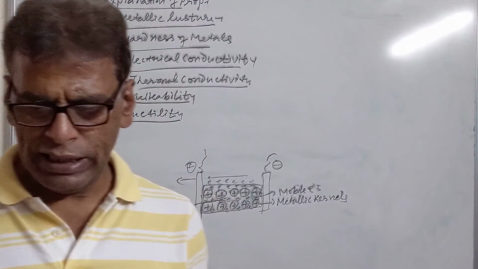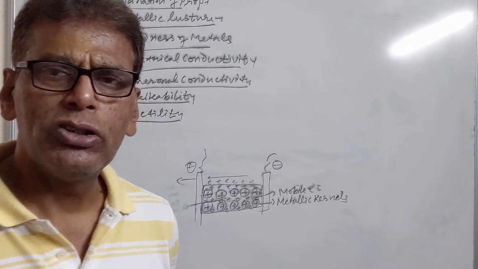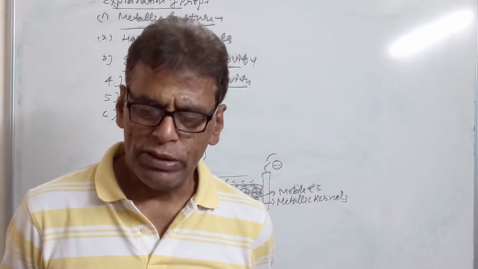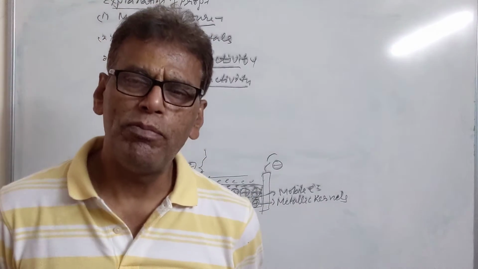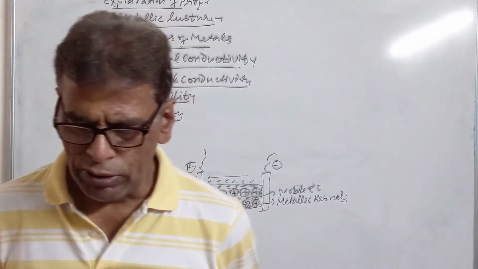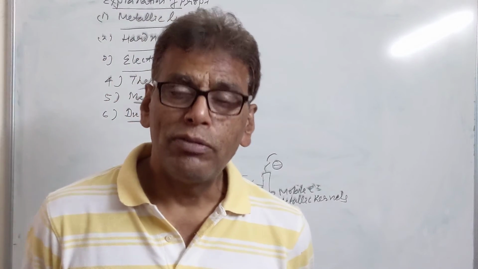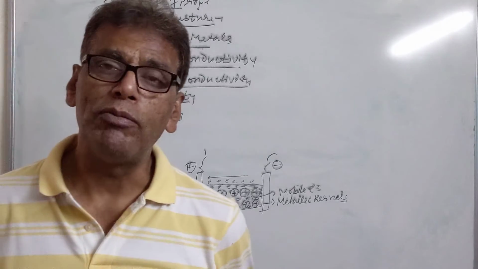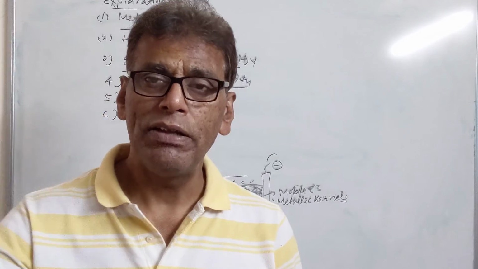So this is our sixth bond which we have discussed under the heading of bonds. Up to now we have discussed all the six bonds which were to be discussed in this unit. Now we'll be discussing two important theories: valence bond theory and molecular orbital theory, to understand bonding characteristics as well as magnetic characteristics and shapes of the molecules. We will discuss those theories one by one in our second lecture.